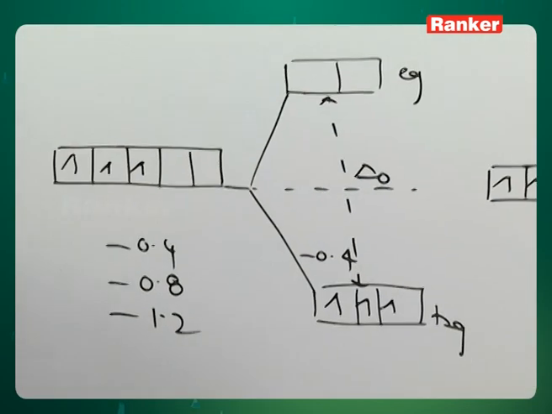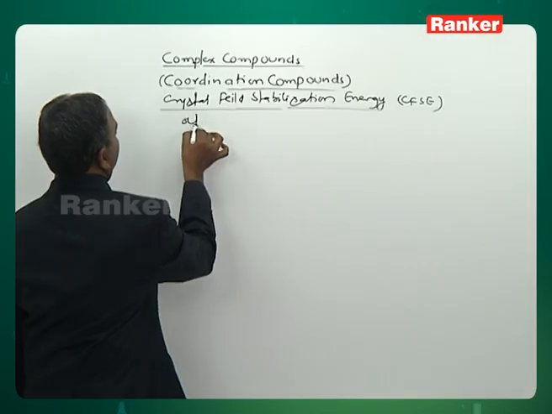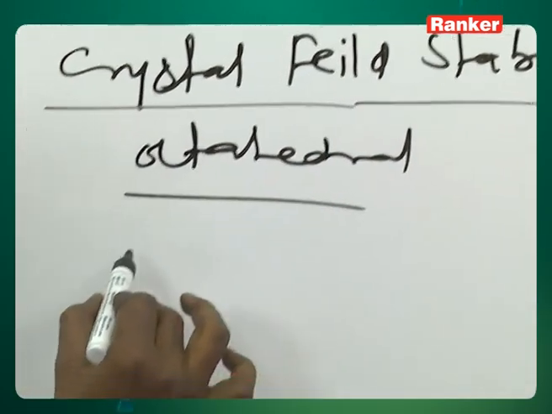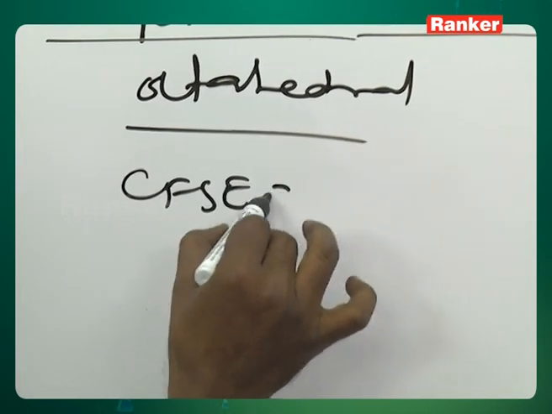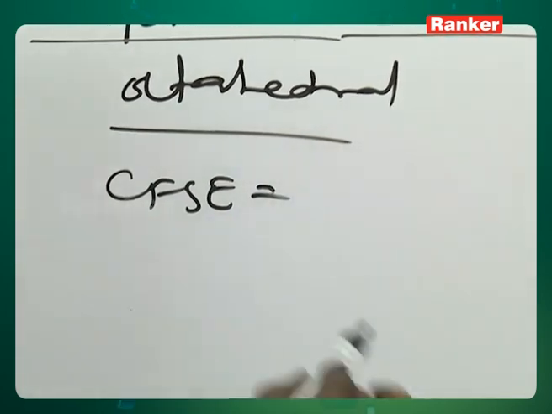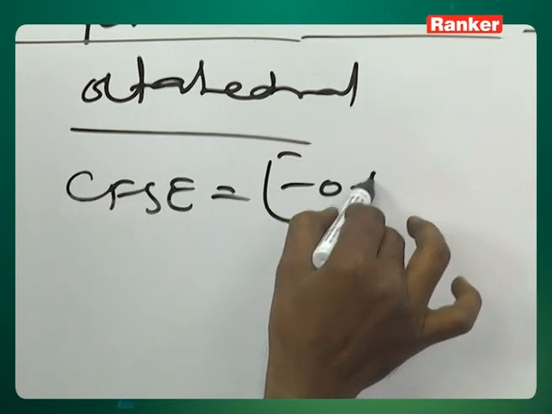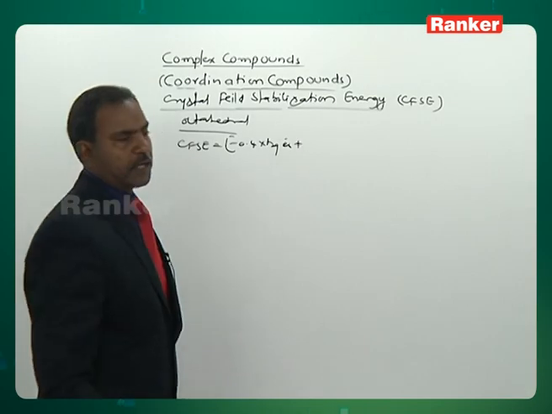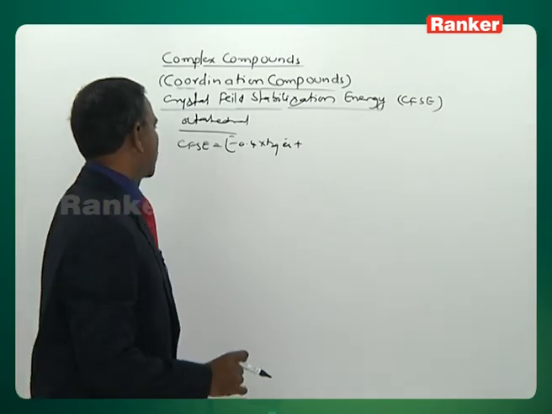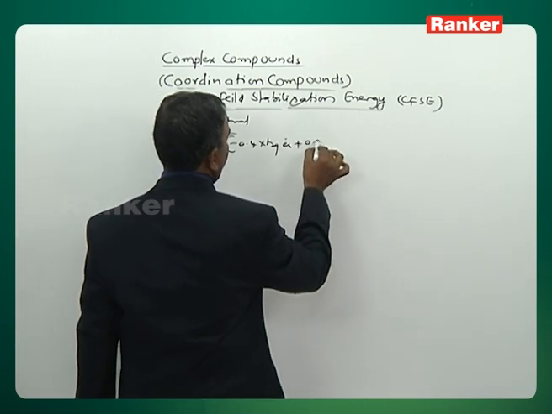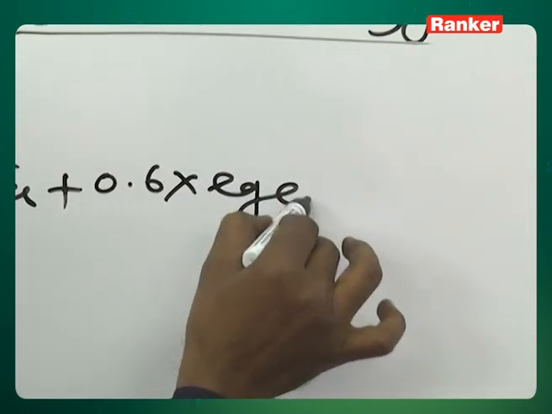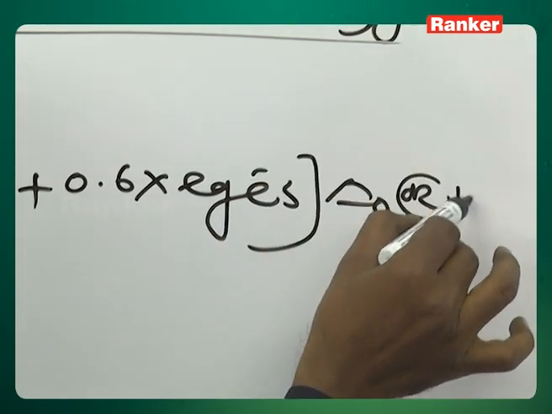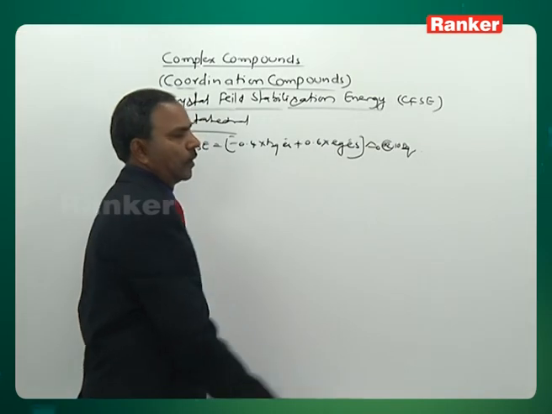You see the calculation part. Octahedral geometry, octahedral CFSE equation. CFSE equals minus 0.4 into the number of t2g electrons, plus 0.6 into the number of eg electrons, times delta O or 10 Dq.